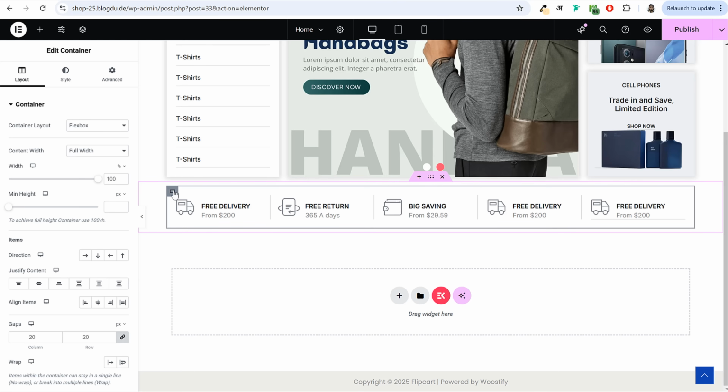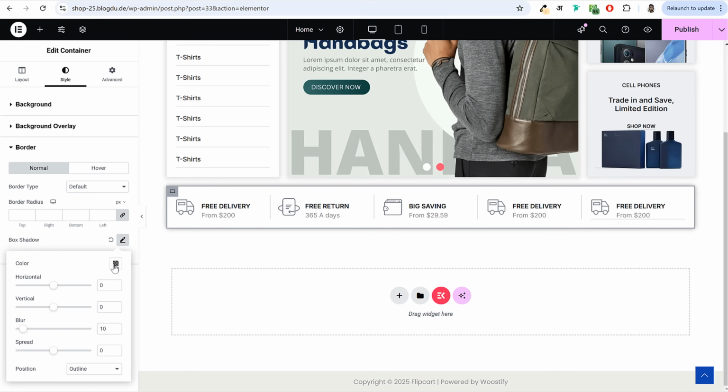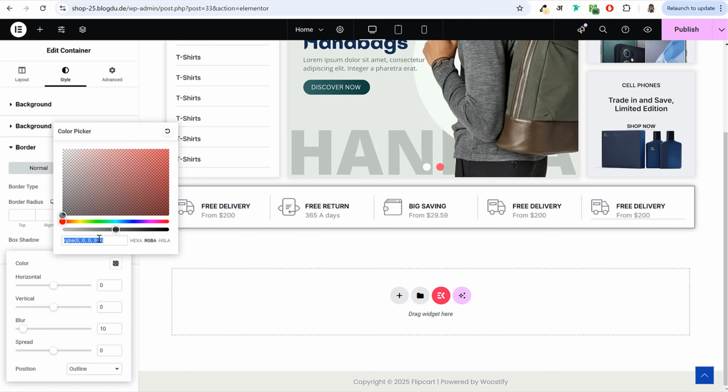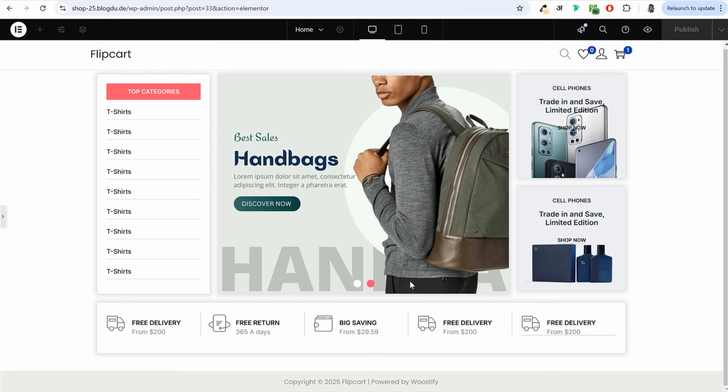Okay, click on this edit container, inside which all 5 columns are present. So click on edit container, go to advanced, go to style, and under border, let's add this box shadow. So click on this pencil button, decrease this transparency to 0.15 or 15%, and increase this spread to 3. Okay, this is how it should look like.